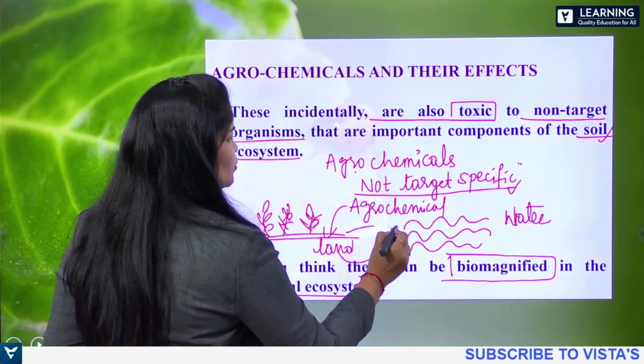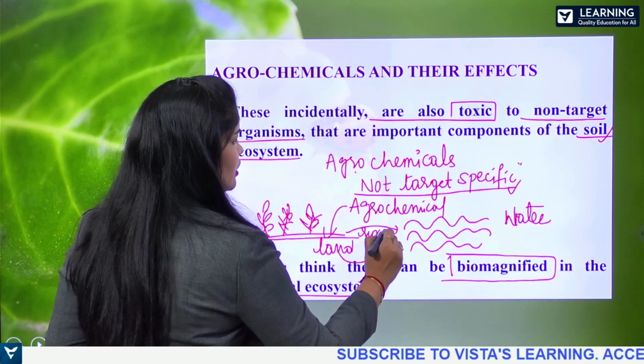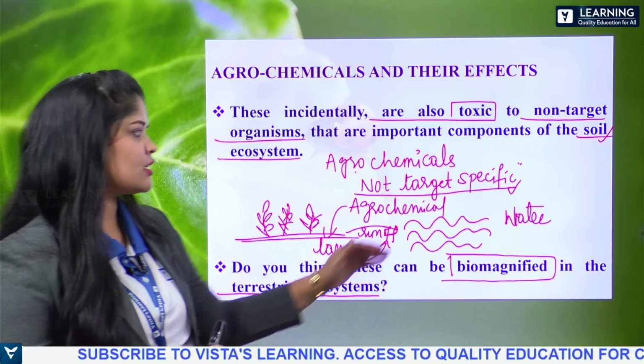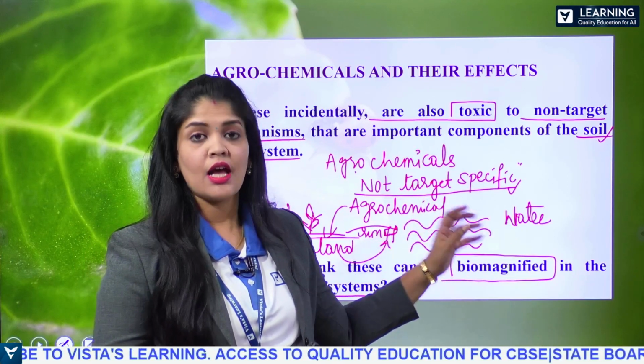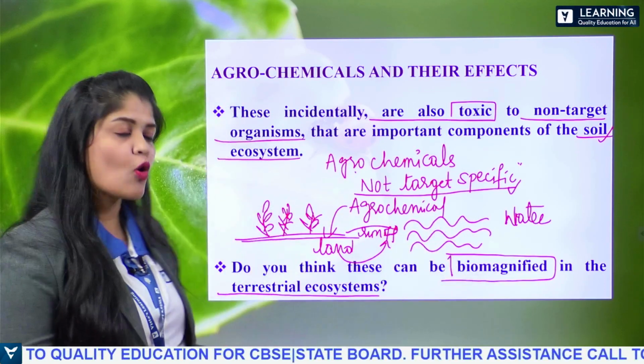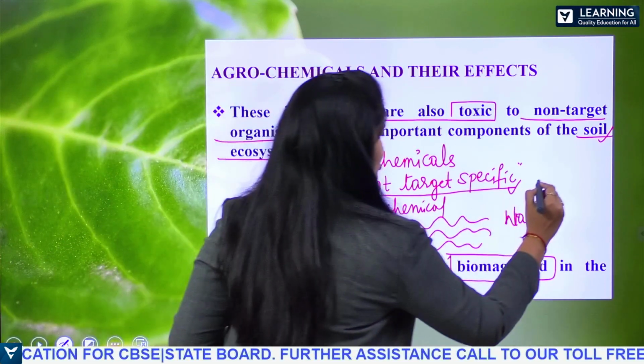So here, through the runoff, these pollutants are going to pollute water bodies also.